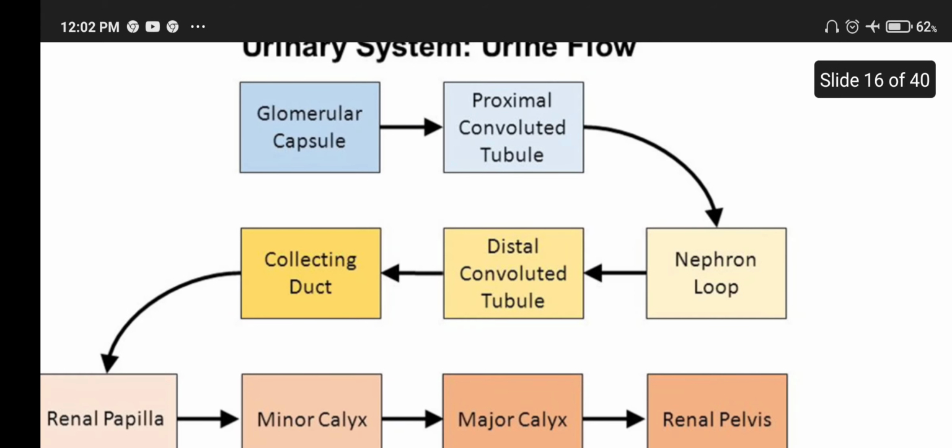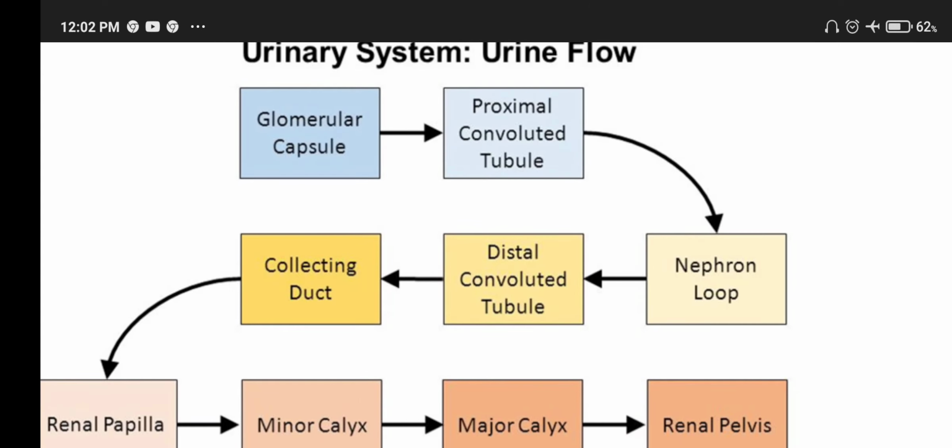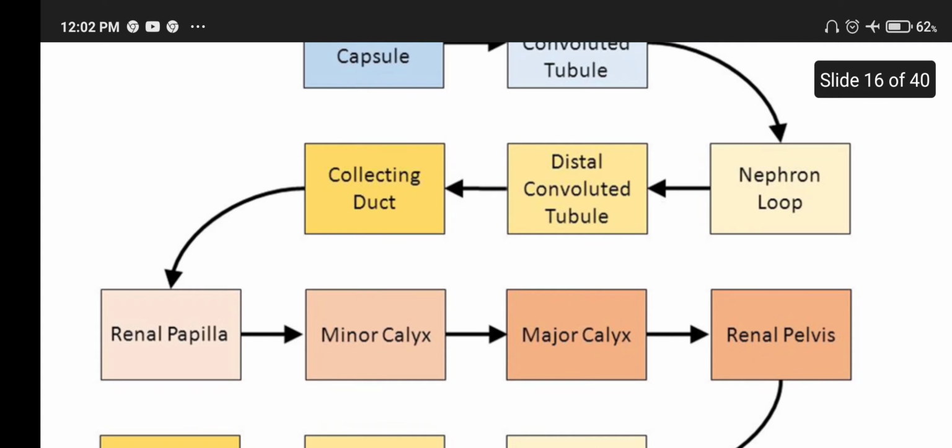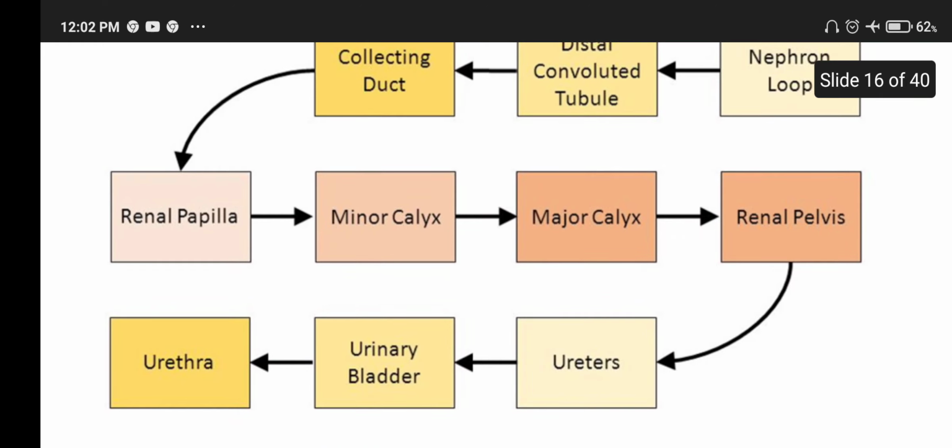Urine flow. From the glomerular capsule, the urine passes to the proximal convoluted tubule, then the nephron loop, Henle's loop, then the distal convoluted tubule, then the collecting duct, then the renal papillae, from that to the minor calyx, then the major calyx, then to the renal pelvis, ureter, urinary bladder, urethra, and opens outside.